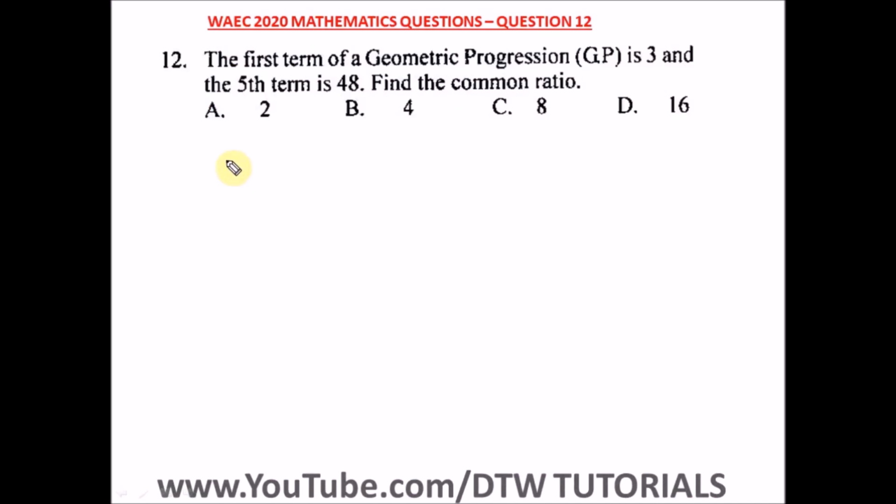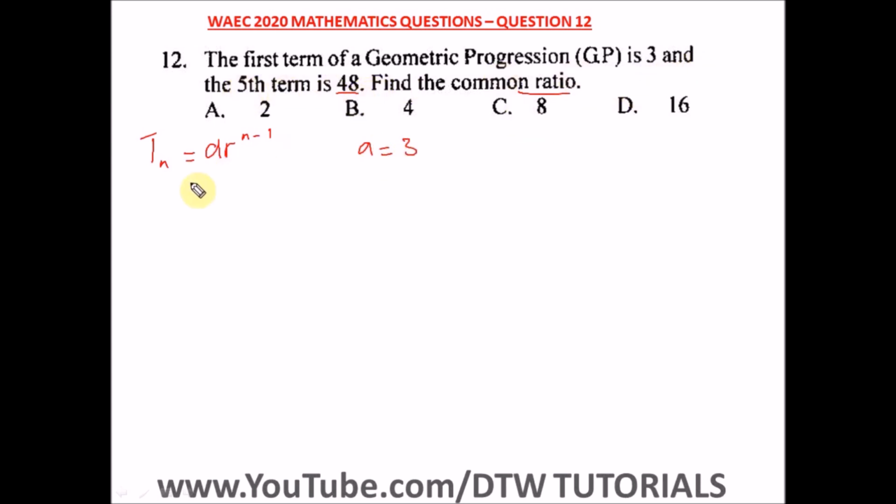Question 12 of the WASSCE 2020 Mathematics Past Question, that's your WAEC 2020 exam. It says the first term of a geometric progression, that's a GP, is 3, and the fifth term is 48. Find the common ratio. Remember the formula for finding the nth term of a GP? Always make sure you know the formulas. That's A, your first term, times R, your common ratio, raised to the power n minus 1. So here we are told the first term is 3, that's A is equal to 3.